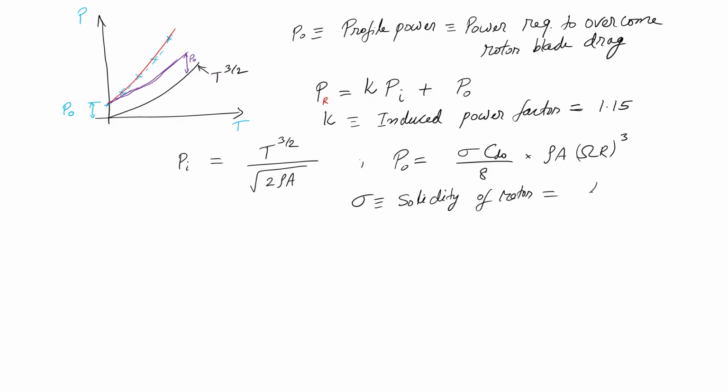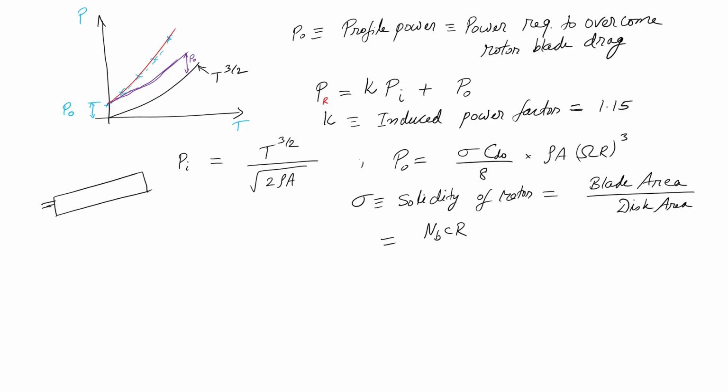and it is defined as blade area by disc area. Which means, what is my blade area? If I have NB number of blades and C into R, if a blade's geometry is rectangular. So, let us say my one blade looks like this.